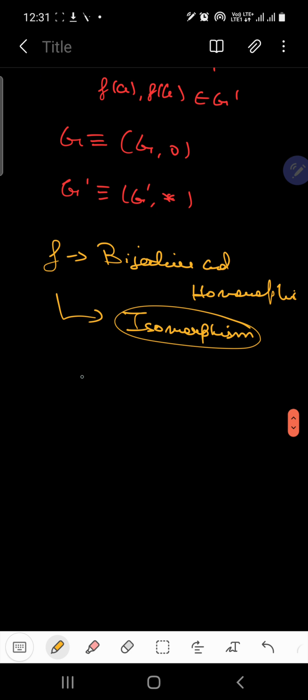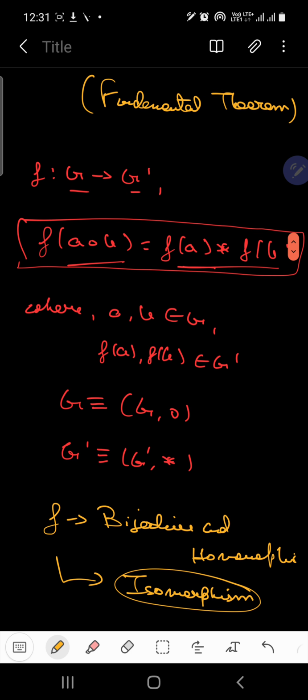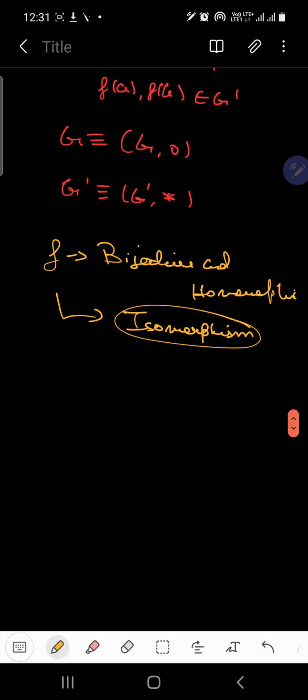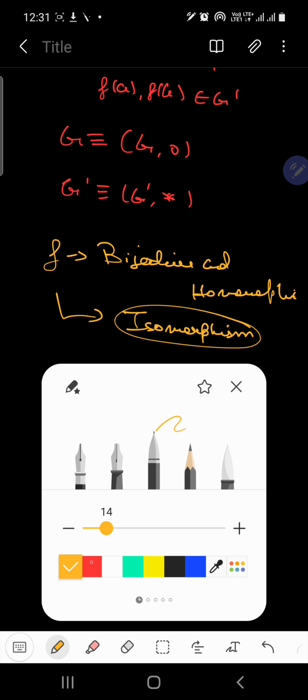Okay, and if f is bijective, then this relation between G and G dash is said to be isomorphic to each other. This is the relation where G is isomorphic to G dash. It is also an equivalence relation. Clear? This is what homomorphism and isomorphism mean.